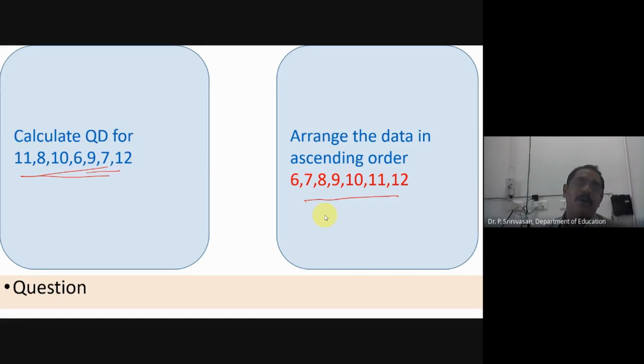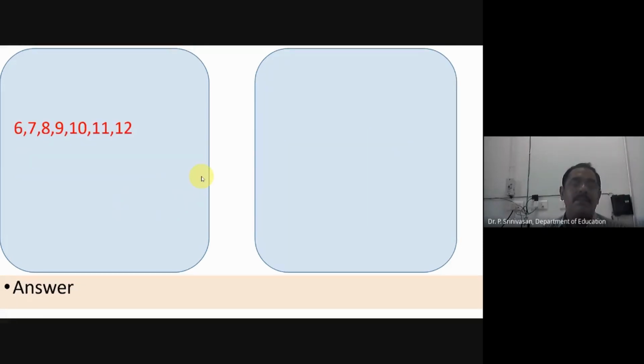Likewise, you have to go for Q1 and Q3. So if it is (N plus 1) by 2 for the median, we have to use a different formula for Q1 and Q3, and let us try that. So we have arranged.